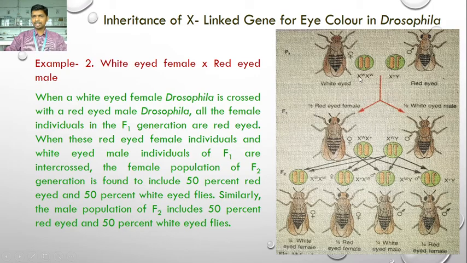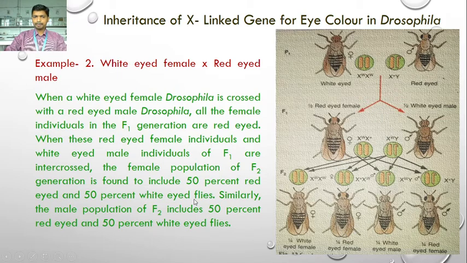As a result of the fusion of the egg cell and the sperm cell, XW with X plus, we get the red-eyed female. Another one is XW with Y, and we get a white-eyed male. W for white, so we get a white-eyed male. When these red-eyed female and white-eyed male individuals of F1 are intercrossed,